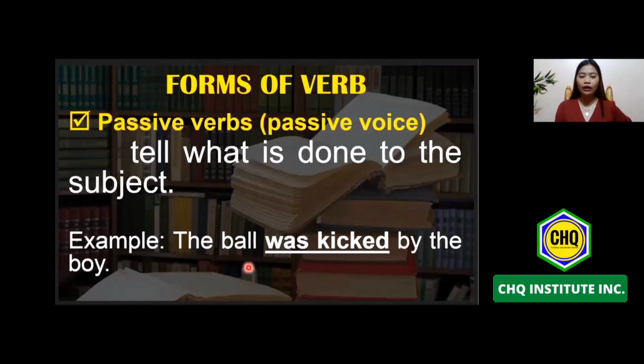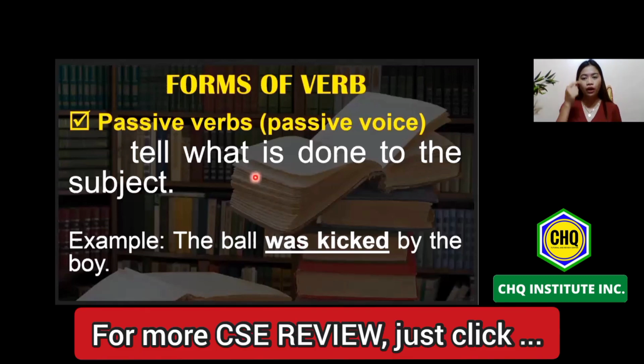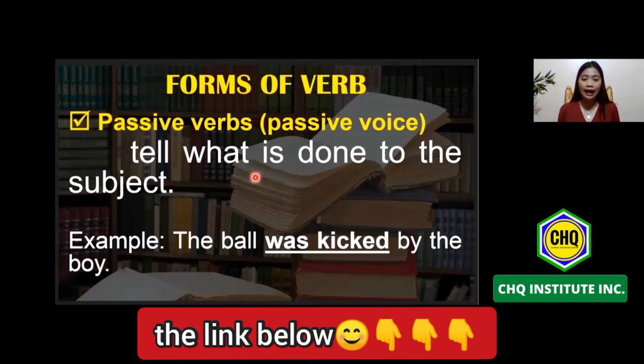We can see here that through the use of the past participle verb, the action is being emphasized. One of the functions of passive voice is to show emphasis, para po ma-emphasize yung verb na ginawa sa pangungusap.